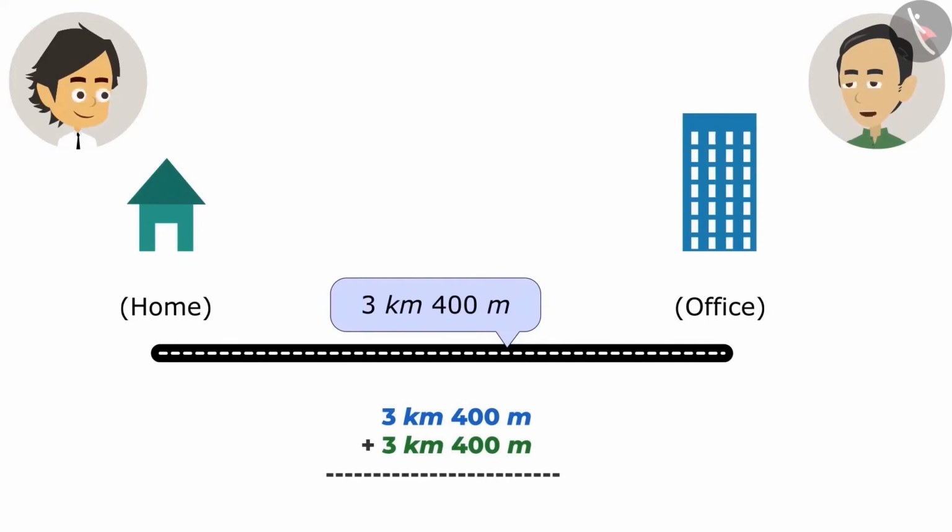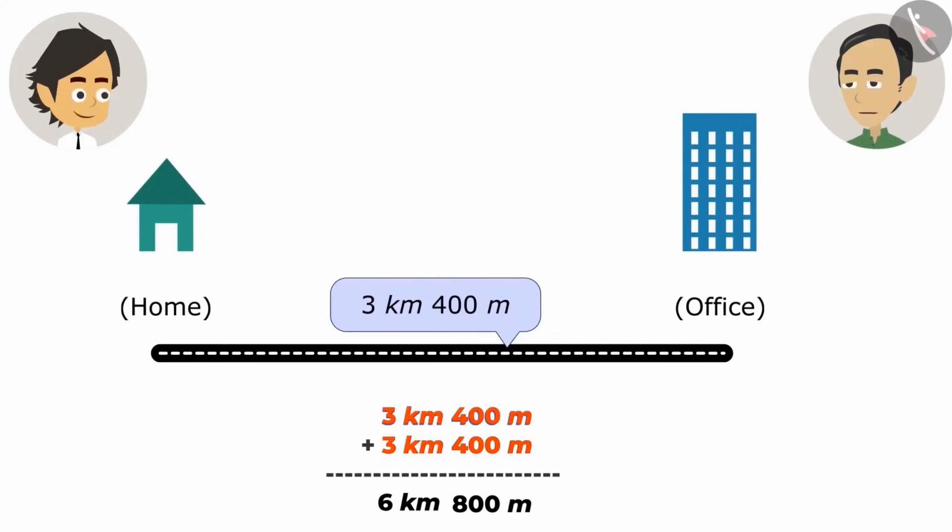So here we will add the value of meter to the meter and we will add the value of kilometers to kilometers. If you just add the value of the meter, the answer will be 800 meters. And adding the value of kilometers, the answer will be 6 kilometers. This means that you travel 6 kilometers 800 meters to go to and come back from the office.